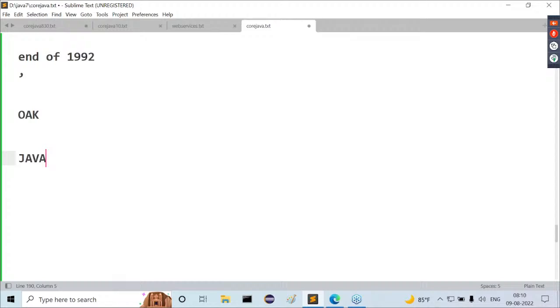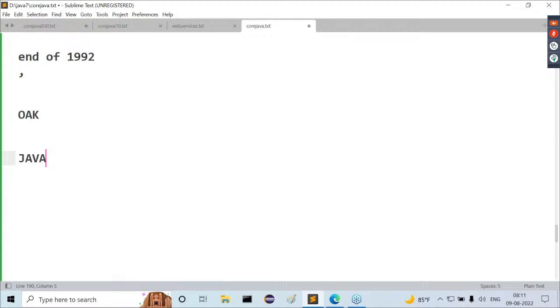That coffee was available at the Sun Microsystems cafeteria at the end of 1992, while preparing the new programming language. So with this kind of thinking, they gave this programming language the name Java. Observe carefully, no separate abbreviation exists for Java. If we think more deeply, Java is actually a place name in Indonesia, a place famous for coffee trees.